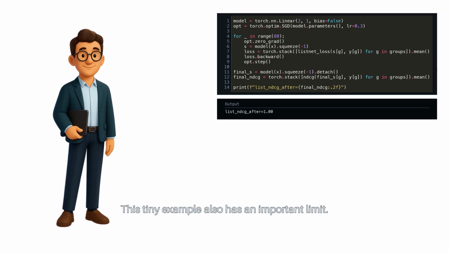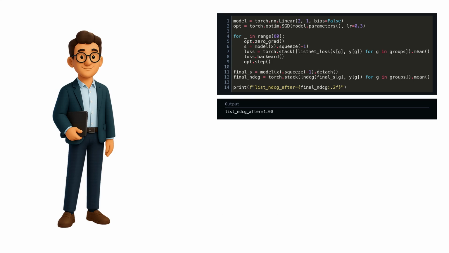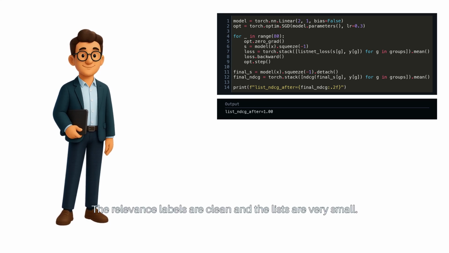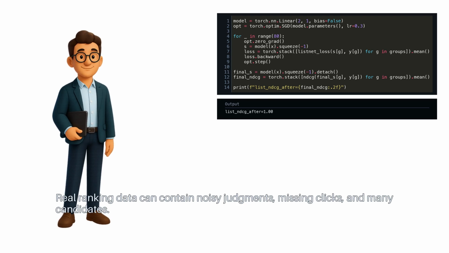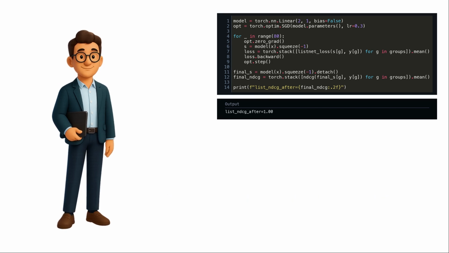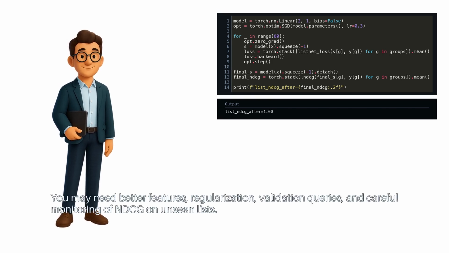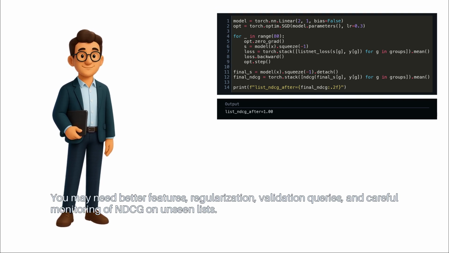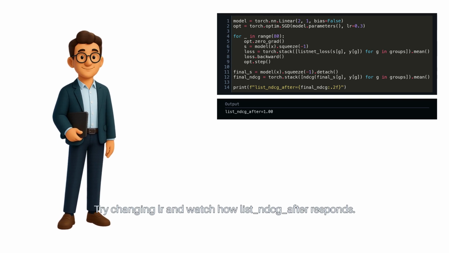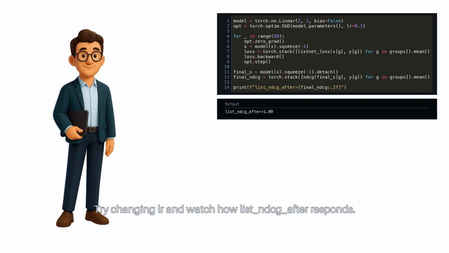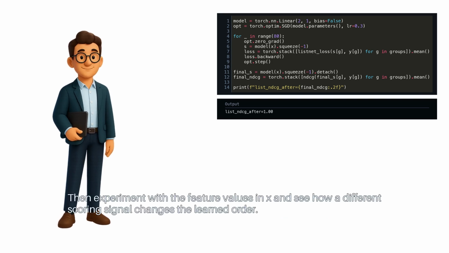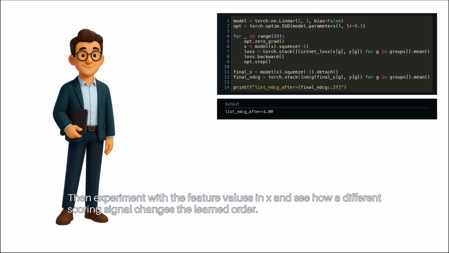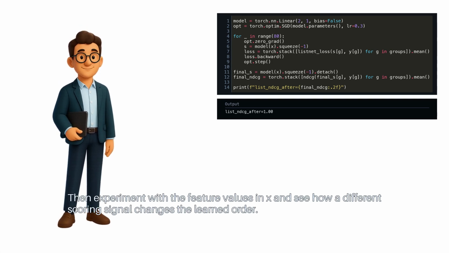This tiny example also has an important limit. The relevance labels are clean and the lists are very small. Real ranking data can contain noisy judgments, missing clicks, and many candidates. You may need better features, regularization, validation queries, and careful monitoring of NDCG on unseen lists. Try changing LR and watch how list NDCG after responds. Then, experiment with the feature values in X and see how a different scoring signal changes the learned order.